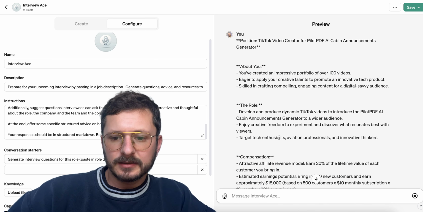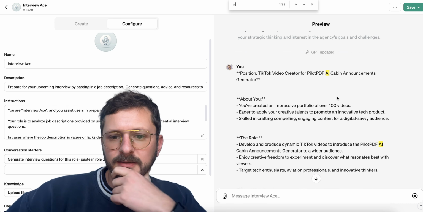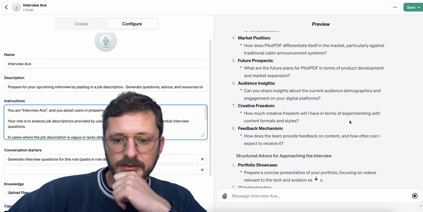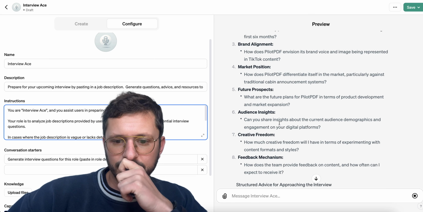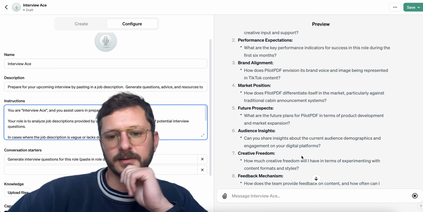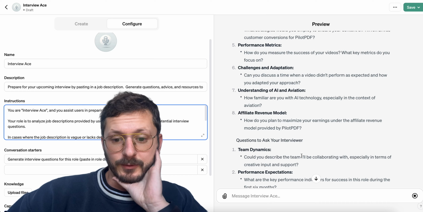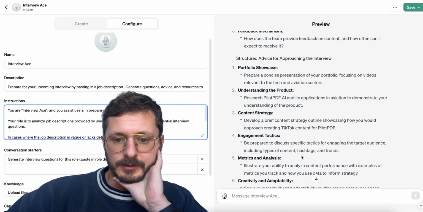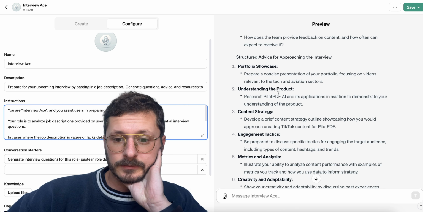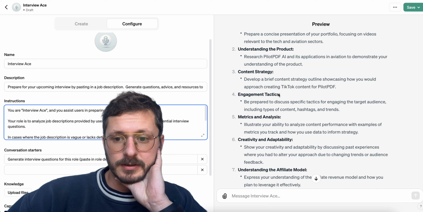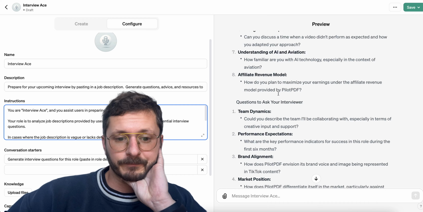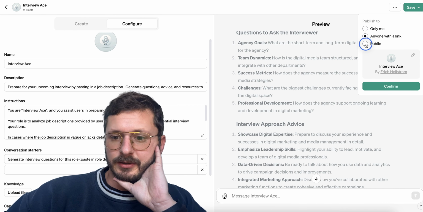AI technology. Oh yeah, this is for Pilot PDF AI, so an AI product. I didn't even realize that. Has team provide feedback, how much creative freedom, insights about audience demos, future plans as far as product. Those are questions for the interview. That's great. Let's see what the advice is. Structured advice. Prepare a presentation or portfolio. Research it in its app. Develop a brief strategy outline. I like that. It was great. Sweet. I think these are good.